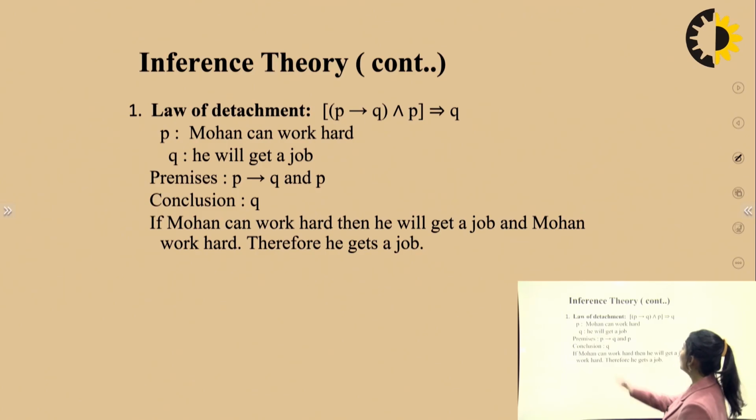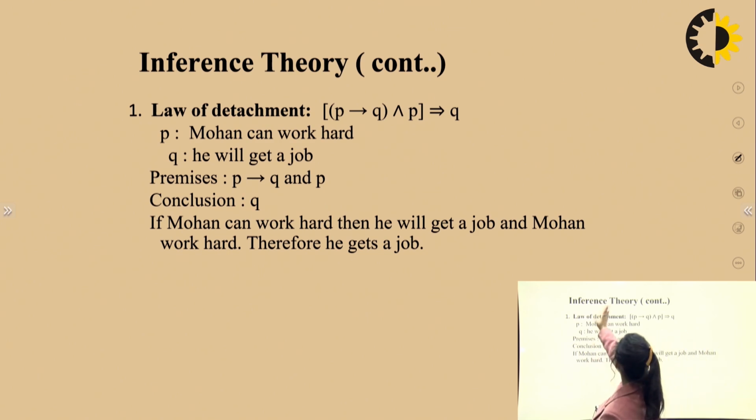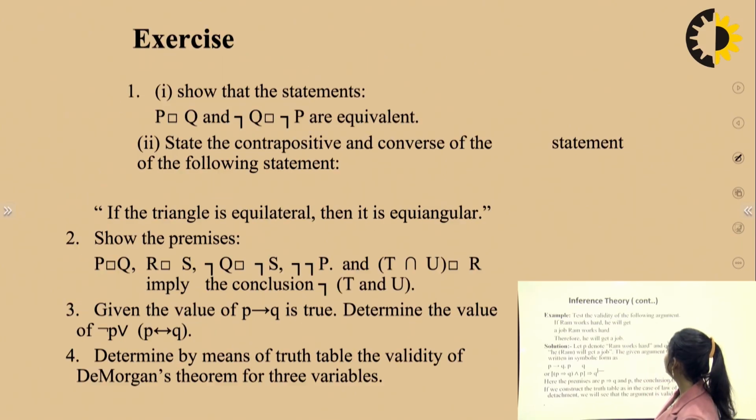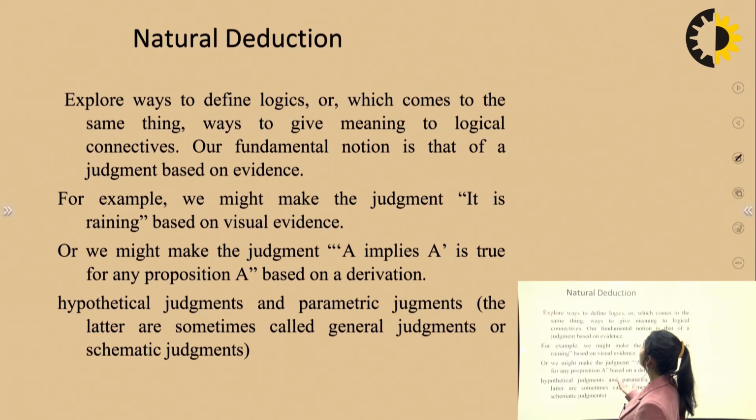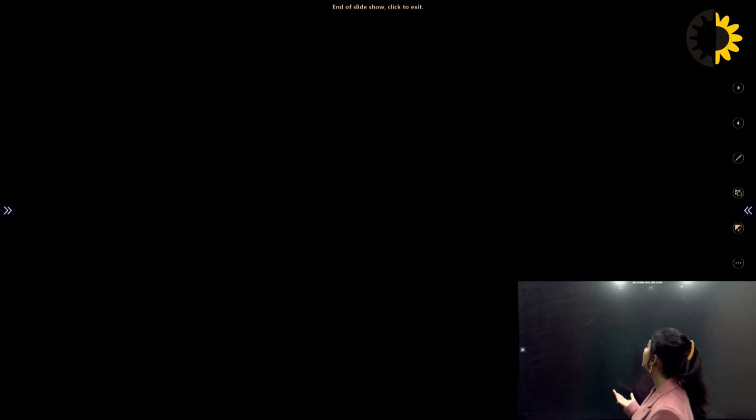So if Mohan works hard, then he will get a job, and Mohan works hard, therefore he gets a job. Modus ponens is your law of detachment. P is Mohan works hard, Q is he will get a job. So we have expressed premises, P implies Q and P, and the conclusion was Q. You can see it in this form, right? These are certain examples we can practice on our own. Then we have the natural deductions.